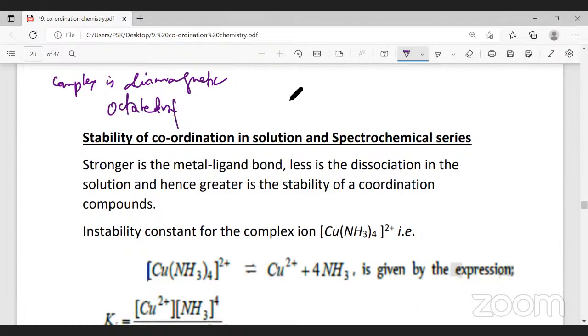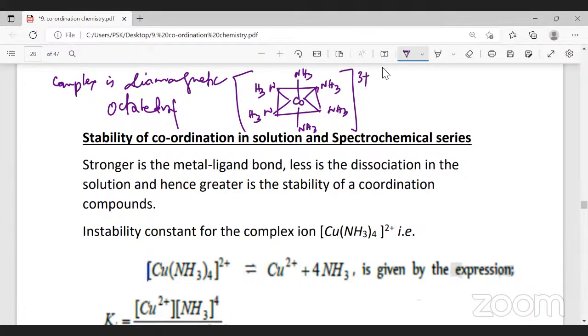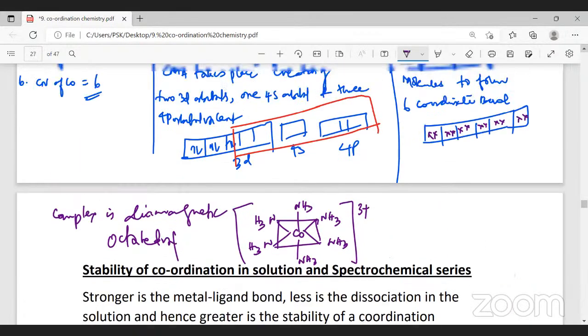When we say the structure is octahedral, you should write cobalt here, and 6 ammonia molecules. You will write 6 ammonia molecules like this. Here also ammonia, and here also ammonia. So what will be the charge on this? This is the structure, 3 plus. This is the structure of the molecule.